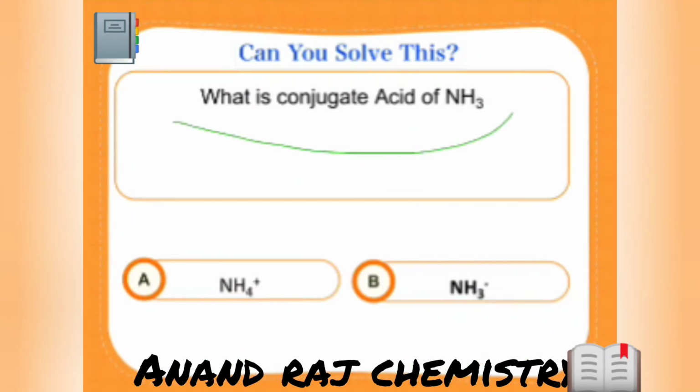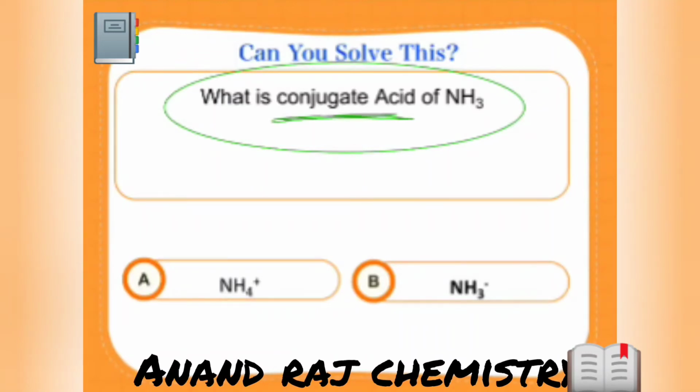Chalo. What is the conjugate acid of NH3? Now, they are asking for a conjugate acid. It means ammonia should act as a base. Then we have to form the conjugate acid.